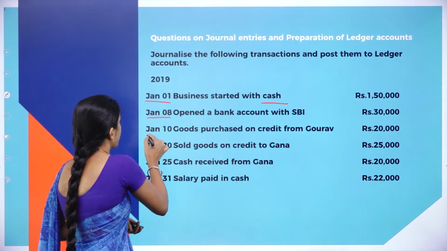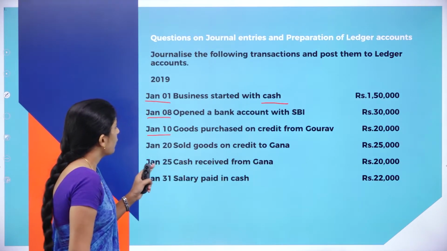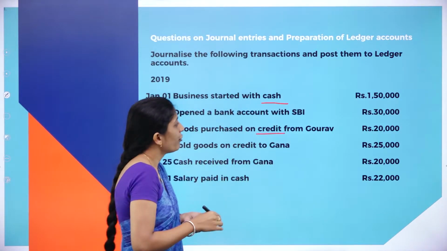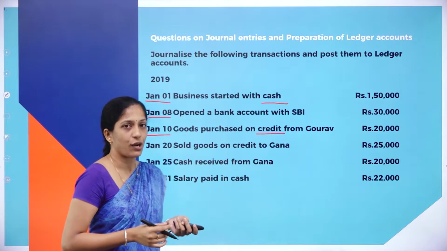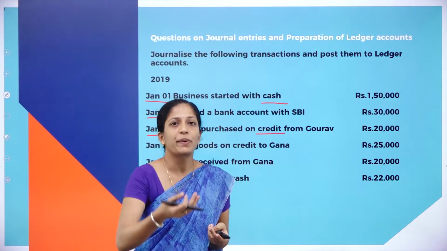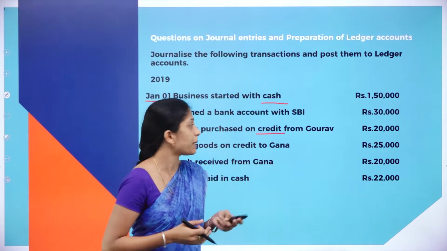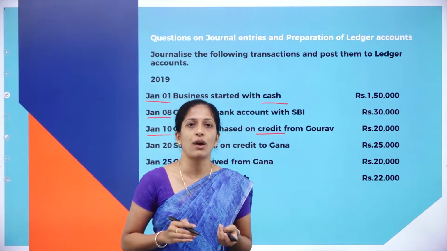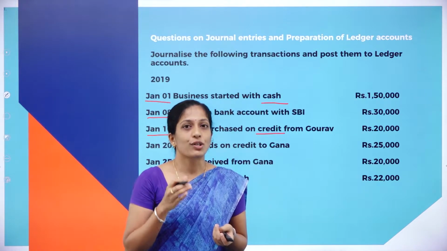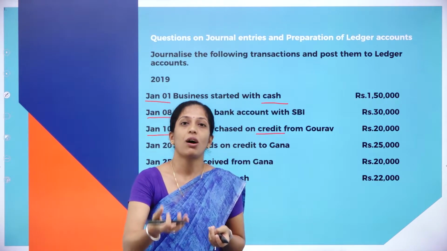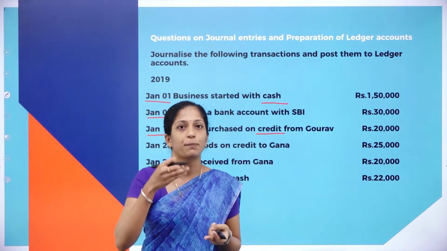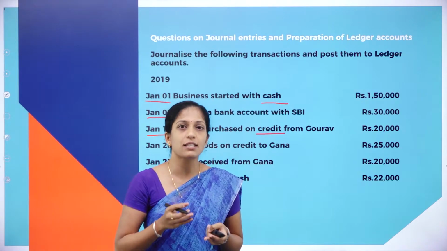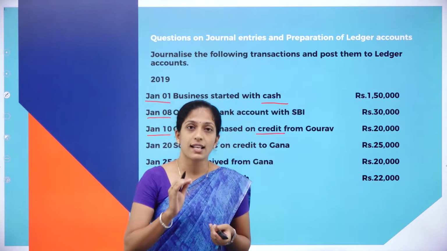Now, moving on to the next entry, that is Jan 10th, goods purchased on credit from Gaurav, rupees 20,000. Now, here the business is purchasing goods. So, what comes to the business? Goods comes to the business. But are you recording it as goods account? No. If you purchase goods or if you sell goods, you have to record it as purchases or sales. If you purchase goods, you have to record it as purchases. If you sell goods, you have to record it as sales.